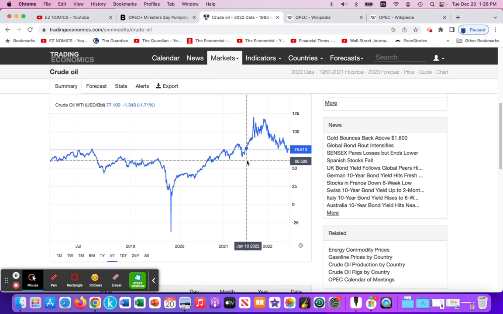Here we're coming out of the pandemic. Things are looking good. Demand is increasing, and then we have the Russo-Ukrainian War. Right here, February, March, we see a dramatic increase in the price of crude oil as a result of sanctions on Russia. Russia is an exporter of crude oil, so there is less supply of Russian oil into the world market. That reduced supply will drive prices up.